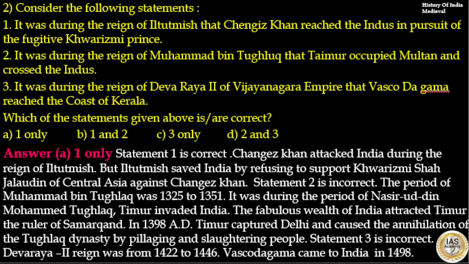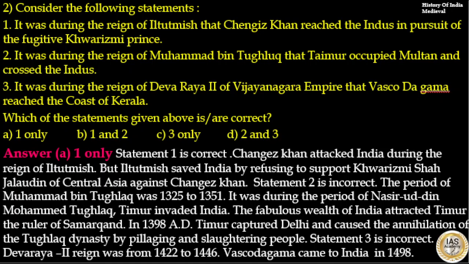Statement 1 is correct. Genghis Khan attacked India during the reign of Iltutmish. But Iltutmish saved India by refusing to support Khwarizmi Shah Jalauddin of Central Asia against Genghis Khan. Statement 2 is incorrect. The period of Muhammad bin Tughlaq was 1325 to 1351. It was during the period of Nasruddin Muhammad Tughlaq that Timur invaded India. The fabulous wealth of India attracted Timur, the ruler of Samarkand. In 1398 AD, Timur captured Delhi and caused annihilation of the Tughlaq dynasty by pillaging and slaughtering people.